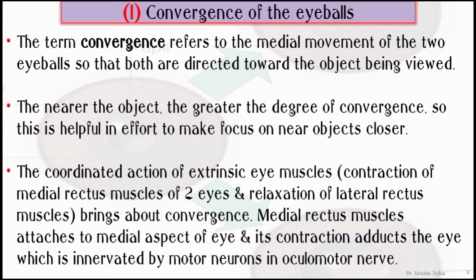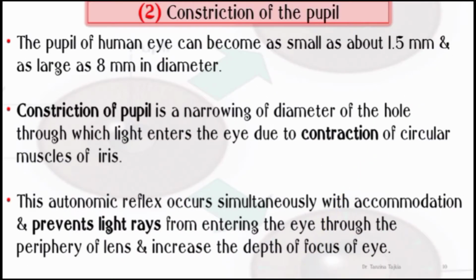The coordinated actions of the extrinsic muscles, that means contraction of the medial rectus muscle of the two eyes and relaxation of the lateral rectus muscles, bring about convergence. The medial rectus muscles attach to the medial aspect of the eye, and their contraction adducts the eye, which is innervated by motor neurons of the oculomotor nerve.